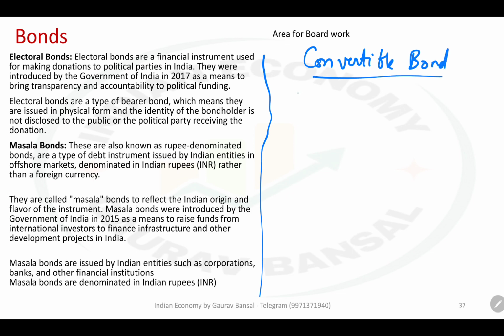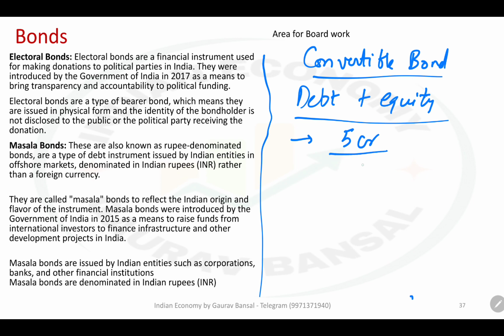Convertible bonds are those which have features of both debt plus equity. Now, let us say a company issues a bond, and the bond has this feature. Anybody who purchased the bond, let us say the bond is worth 5 crore rupees, and the bond is going to mature in 2028. It has a 5-year maturity date.